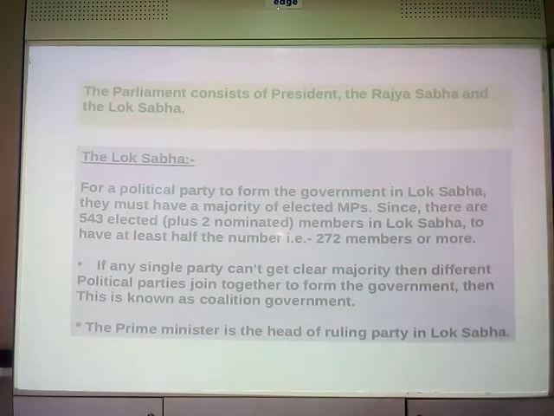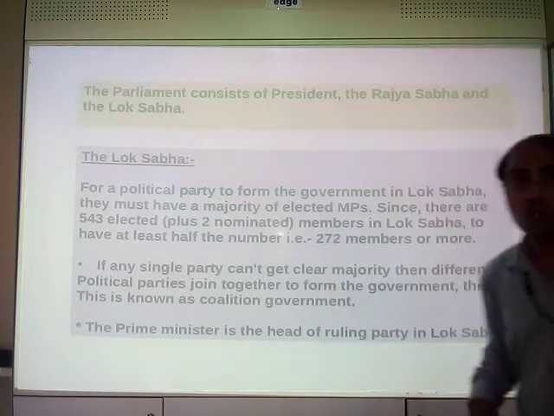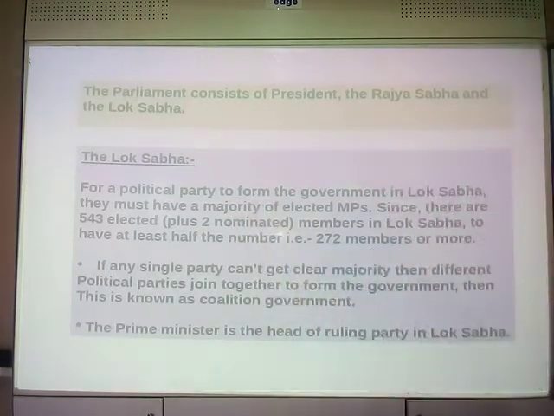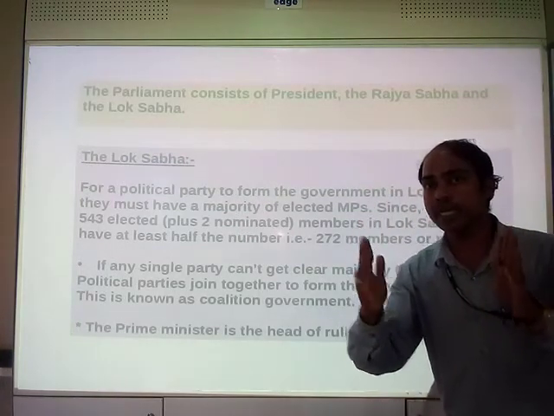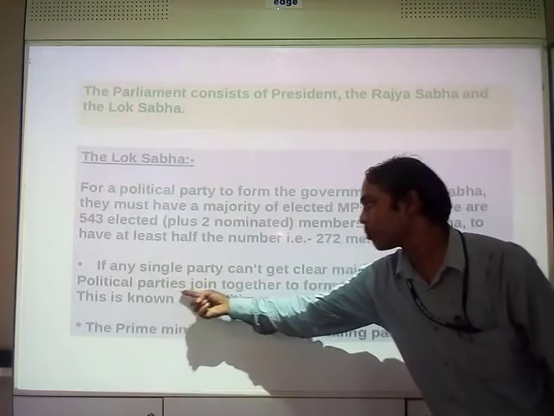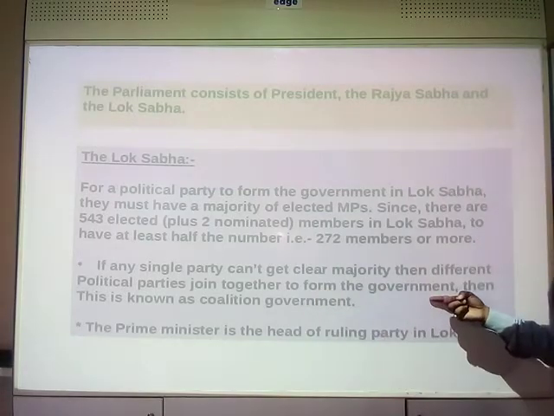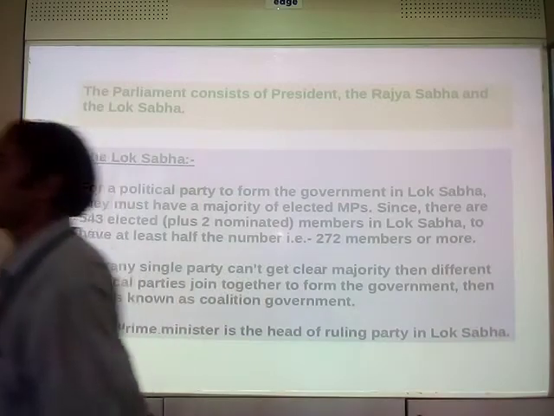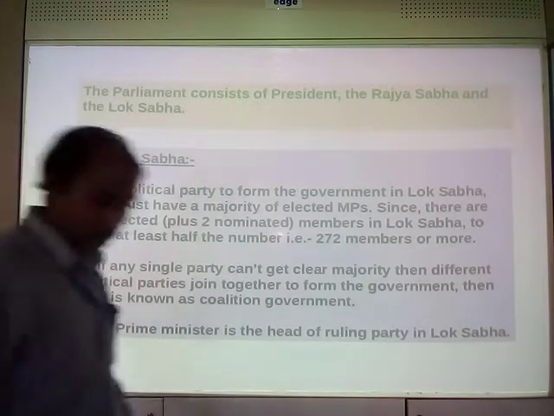Okay, yes. If any single party can't get a clear majority, if one party does not get the majority, then what happens? Then different political parties join together to form the government. This is known as a coalition government. In Hindi, Mili Juli Sarkar, right?